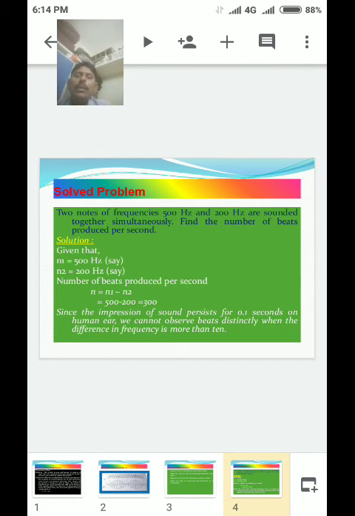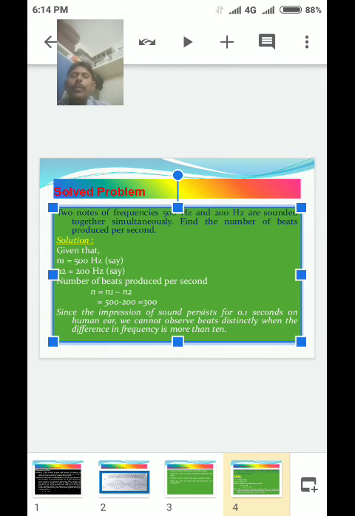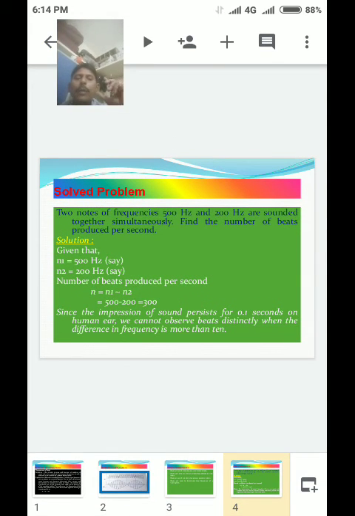Since the impression of sound persists for 0.1 seconds on the human ear, we cannot observe beats directly when the difference in frequency is more than 10.